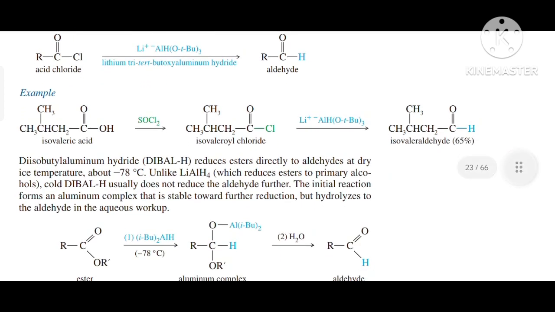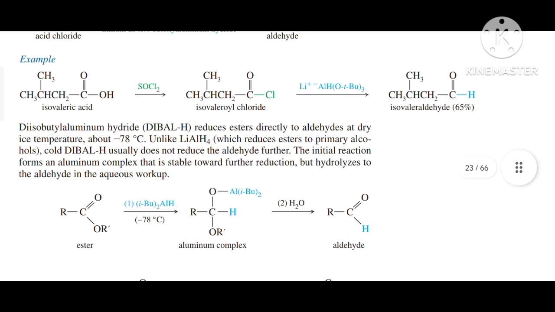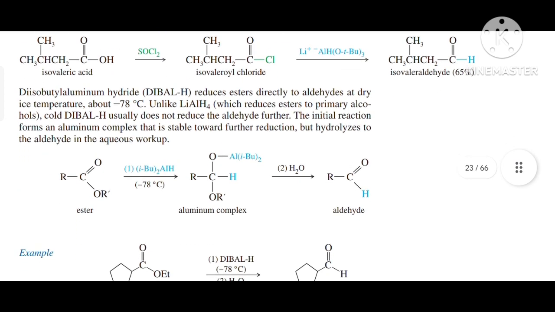Diisobutylaluminium hydride, that is DIBAL-H, reduces esters directly to aldehydes at dry ice temperature, about -78 degrees Celsius. Unlike LiAlH4, that is lithium aluminium hydride, which reduces esters to primary alcohols, cold DIBAL-H usually does not reduce the aldehyde further.